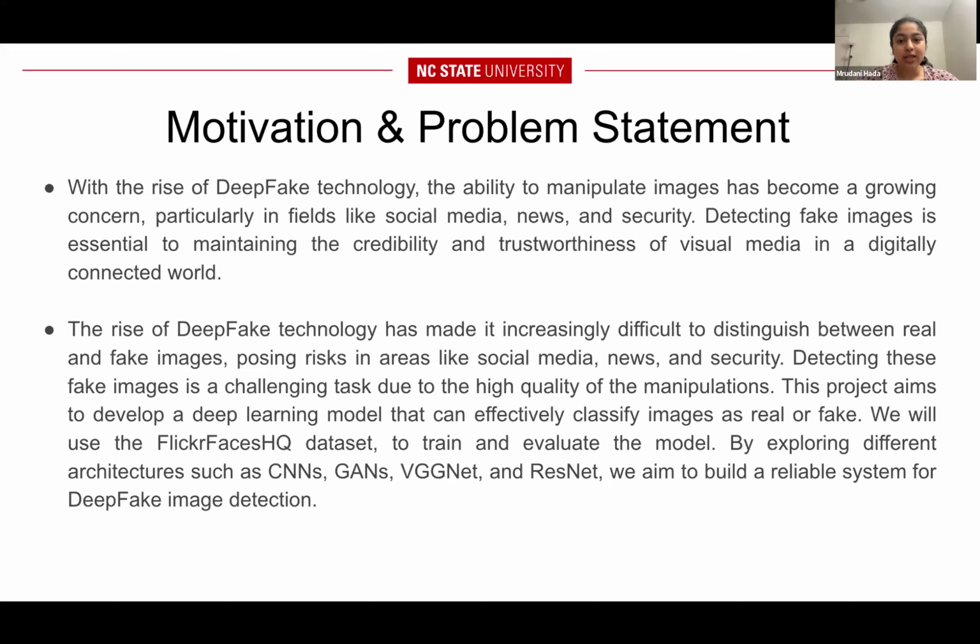The motivation behind this project stems from the rapid rise of deepfake technology, where hyper-realistic fake images are created using generative models like GANs. These pose serious threats across media, politics, and security. The core problem we address is how to effectively distinguish real from fake facial images when traditional visual inspection fails due to the high quality of fakes.